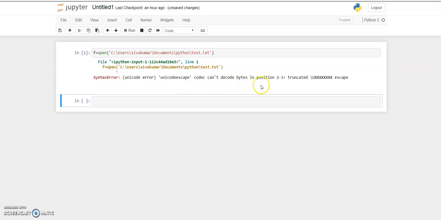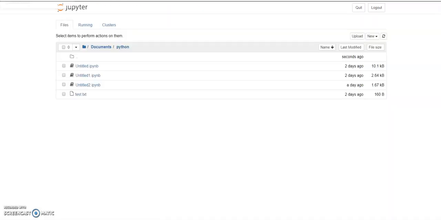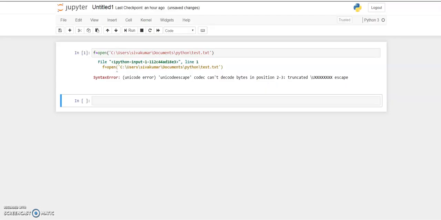Codec cannot decode the bytes, the file truncated. First we will see whether the file name is correct. The file name is correct. Then here you have used the slash. It's a single slash, and it has some special meaning. To avoid that, we have to use a double slash, or we have to add the R character, the raw string character, in front of this, so that it will be read as such.